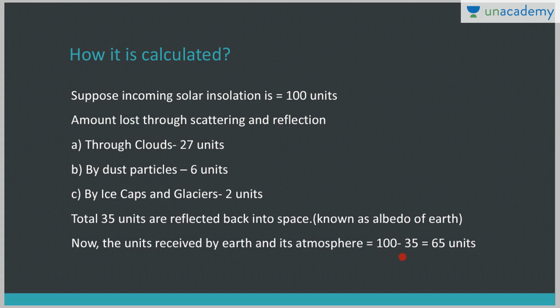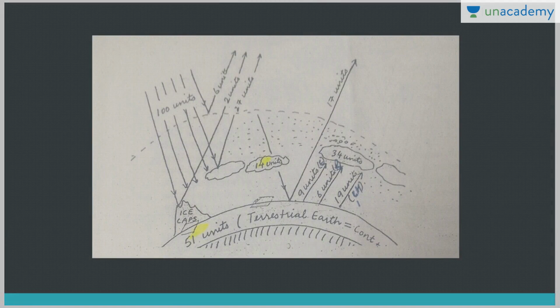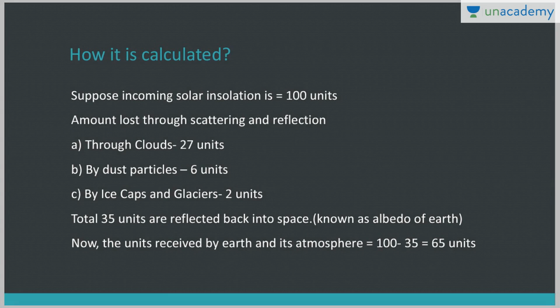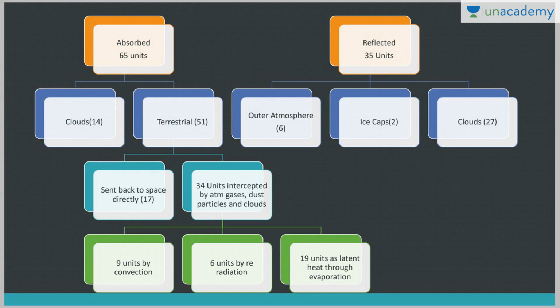Why? Because 35 units are already reflected back into space. You can see it here: this is 100 units of insolation, 6 units, 2 units, and 27 units, a total of 35 units reflected back into space. So as such, Earth receives only 65 units. Now, the Earth is getting 65 units and 35 units are reflected. This we have already studied.